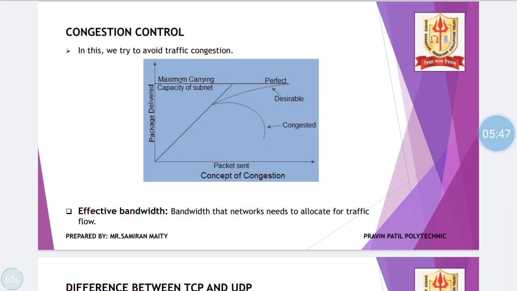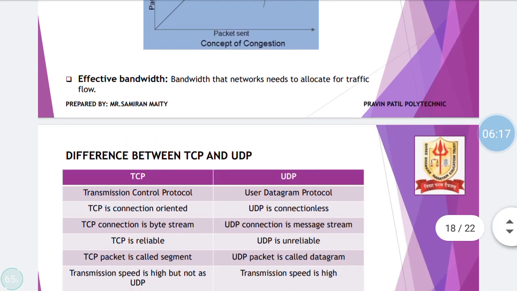Fine. So what they are trying to convey is a middle path has to be accepted, that is, the sender's flow should match the receiver's receiving. So the middle path has to be achieved for congestion control, and they are also saying that the bandwidth that networks need to allocate for traffic flow is the effective bandwidth, in the sense the sender is sending data at that rate, or at that bandwidth, that the receiver is able to handle efficiently. That is nothing but effective bandwidth.